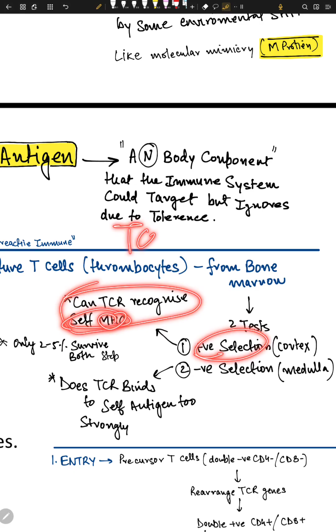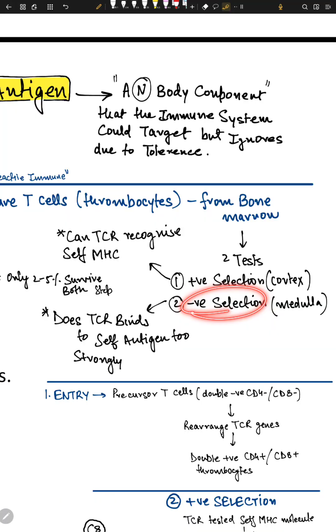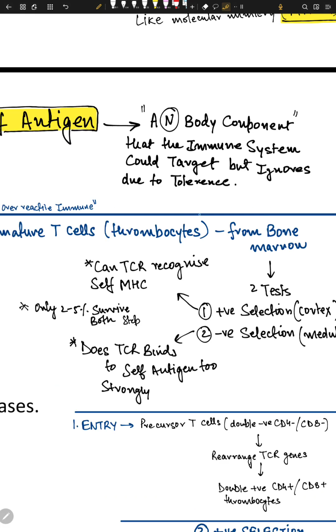This is positive selection. Negative selection is a process by which the TCR binds to self antigen or self peptide. A self peptide is part of your own machinery, coming from parts of your endocrine system, for example the pancreas, which is both exocrine and endocrine.